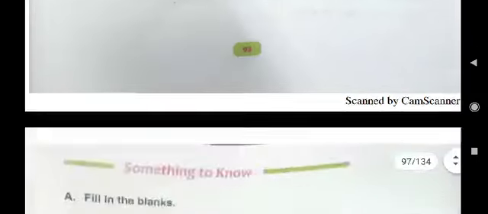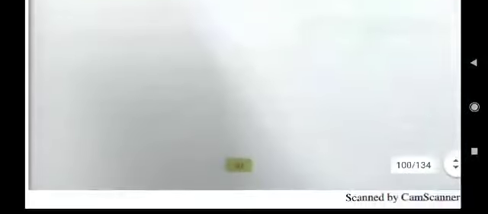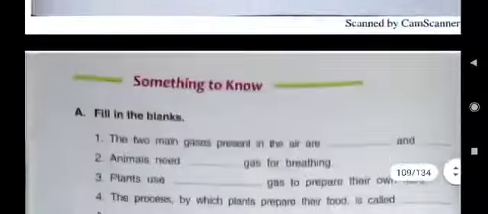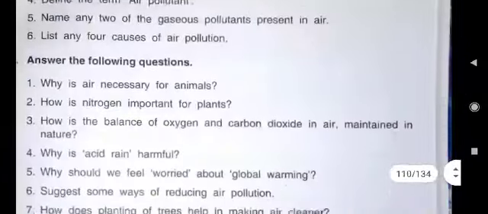Okay. Now, here again we have a value-based question. Already we have discussed this lesson number 10. In something to do we are discussing now.